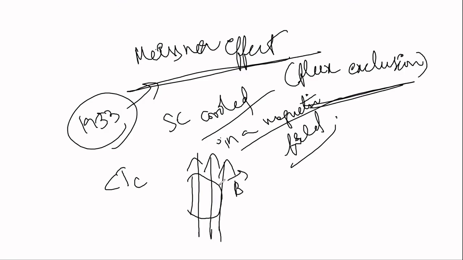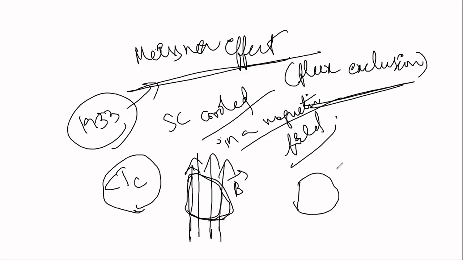Now, below the critical temperature, if I am cooling this superconductor in an applied magnetic field, what happens? The magnetic lines of force, that is, the magnetic flux, will come out of it.